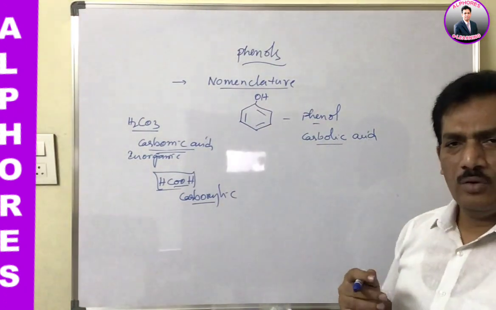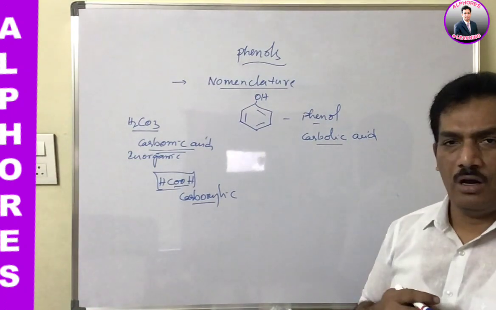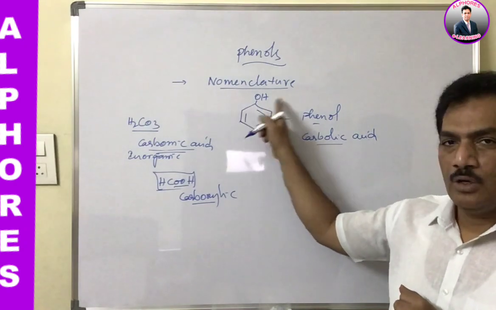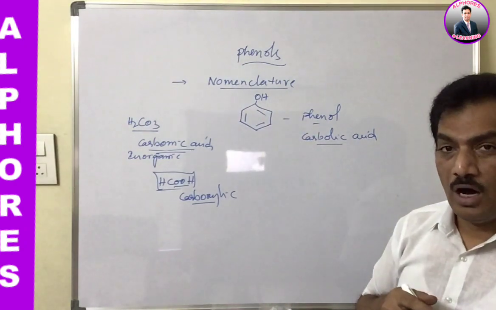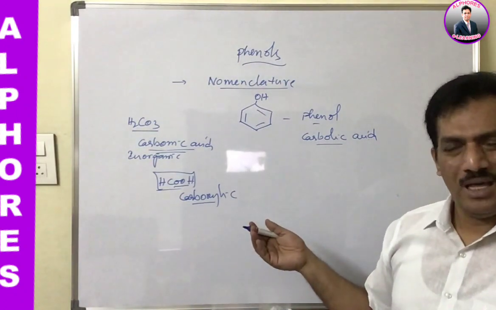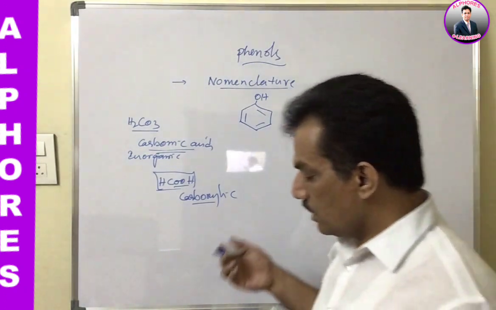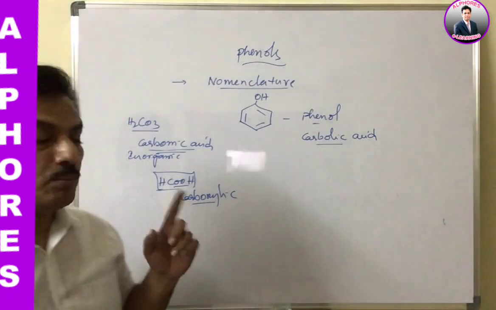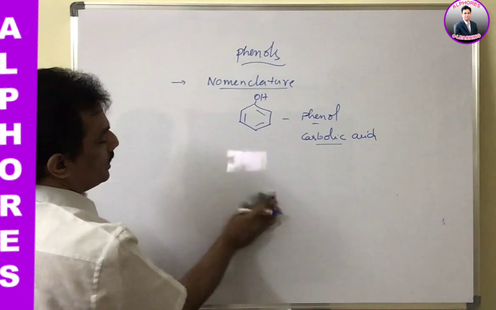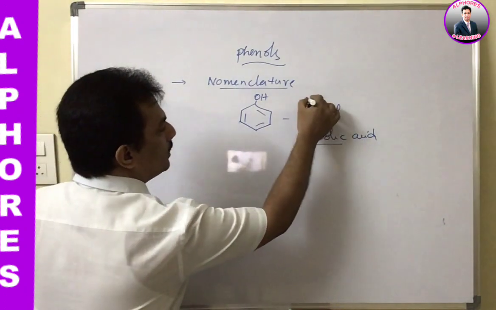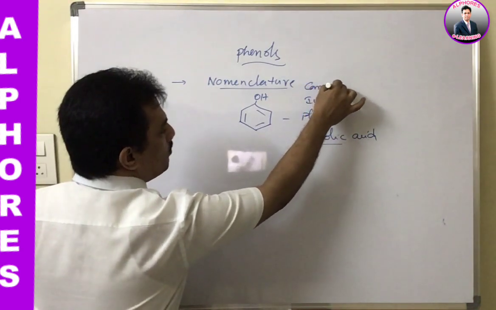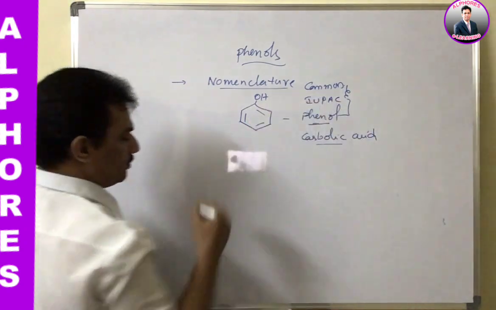Not only this, you already know trinitrophenol, 2,4,6-trinitrophenol, also known as picric acid. There also there is no COOH group. Like that, some questions are there. Anyhow, phenol is otherwise known as carbolic acid. You remember, and in IUPAC this common name is adopted. Both the common name and the IUPAC name are phenol.